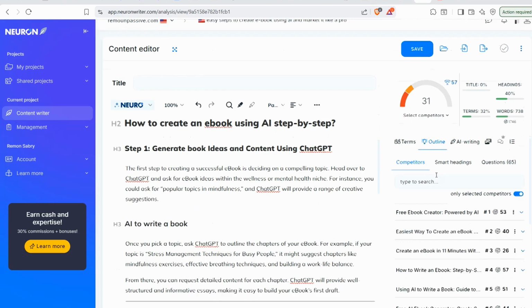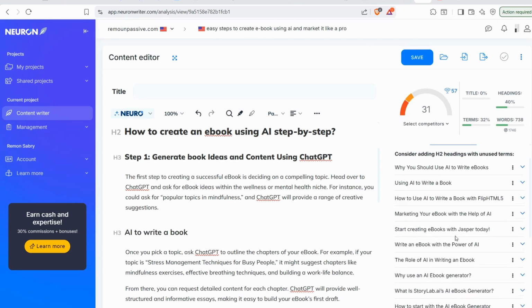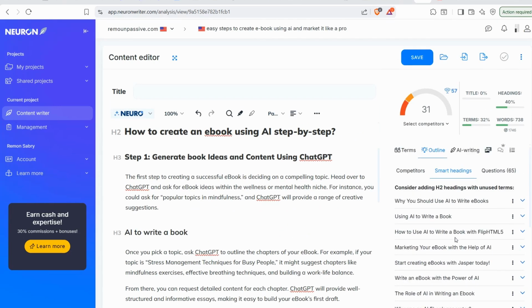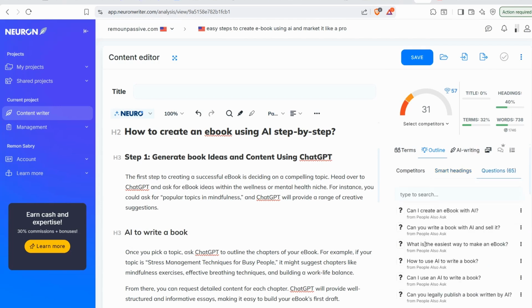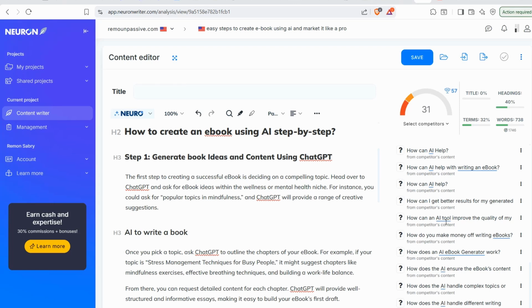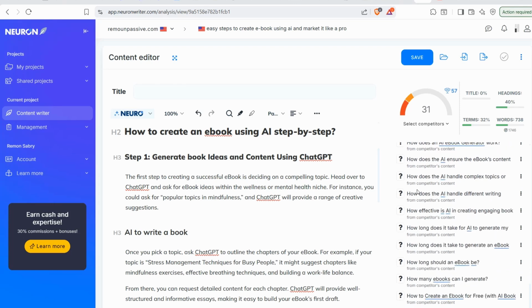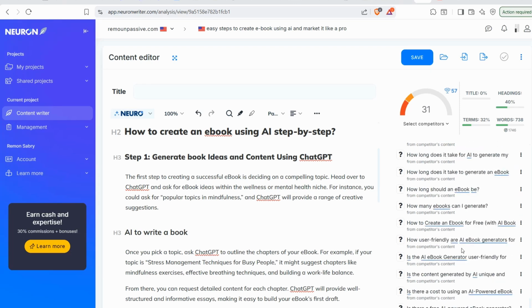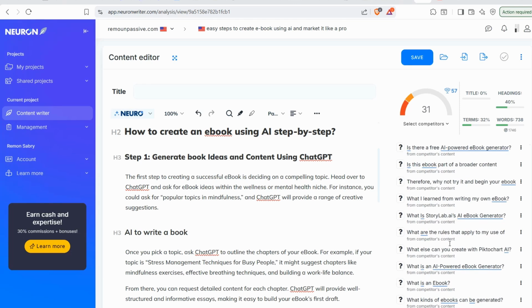Or you can go to smart headings here. Perfect. Or the questions here, based on people also ask questions and from your competitors' content, as you see. So you can take one of them, copy to clipboard and insert it in your own blog post to cover as much as possible.